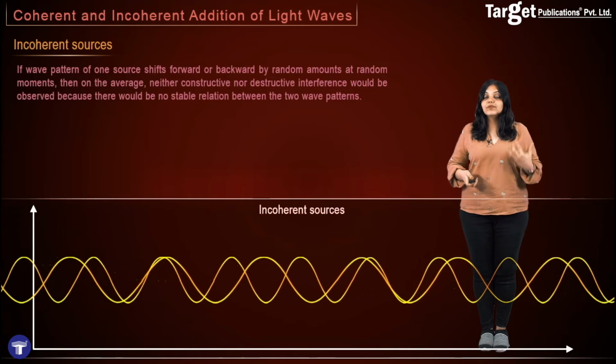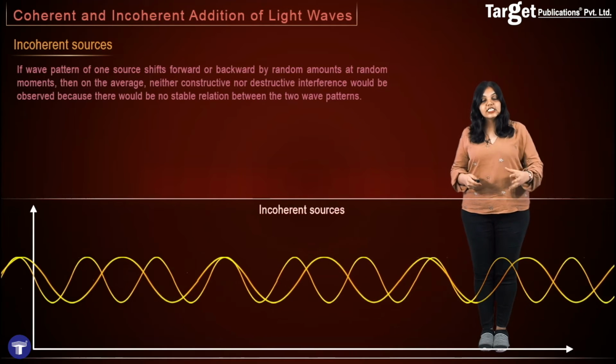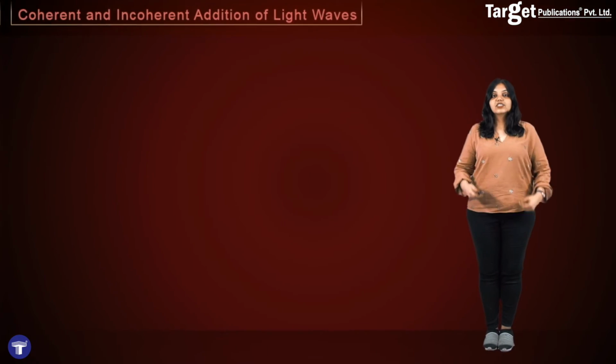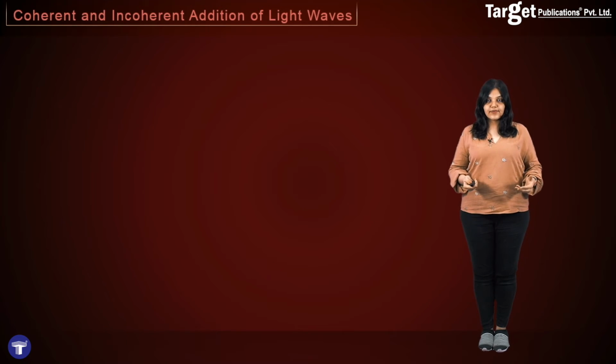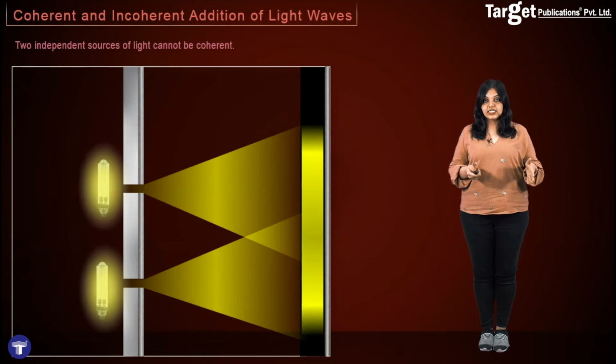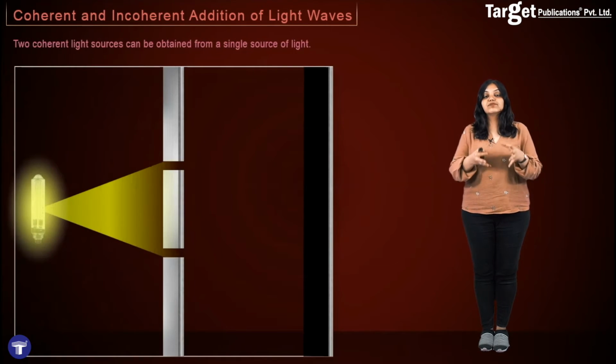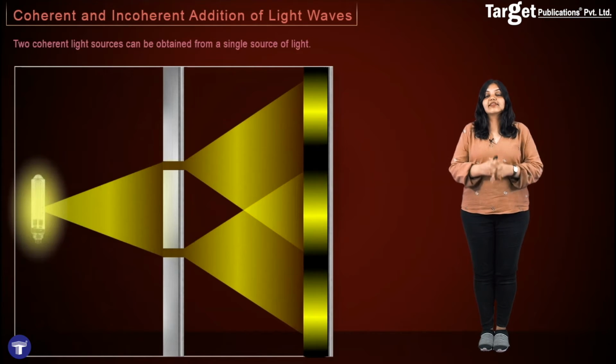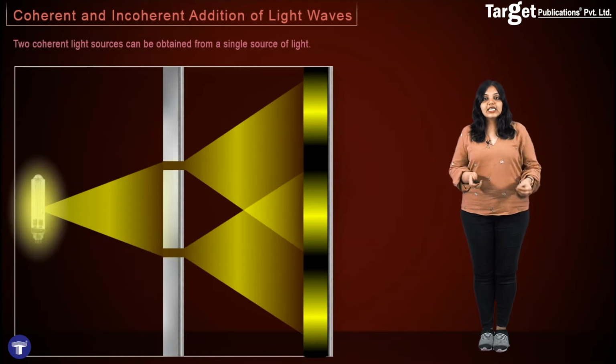Thus, in order to observe interference, what we need are coherent sources. So, how do we get coherent sources? Two independent sources of light can never be coherent. In order to obtain coherent sources, you have to split the same source, and therefore I say that two coherent light sources can be obtained from a single source of light.